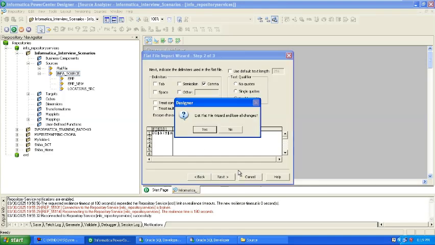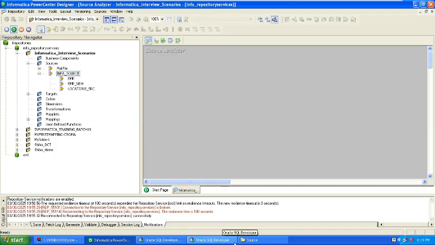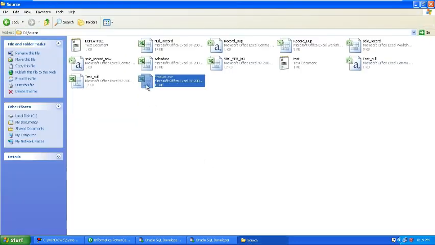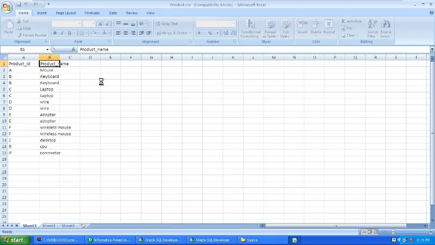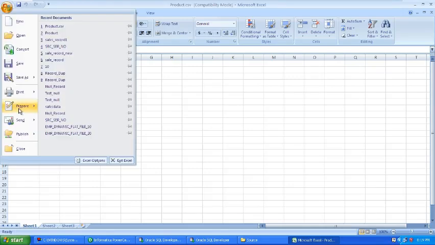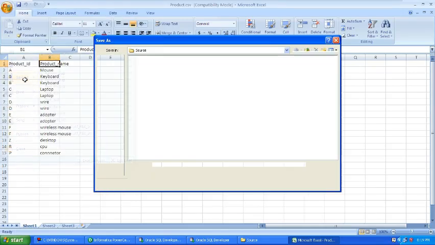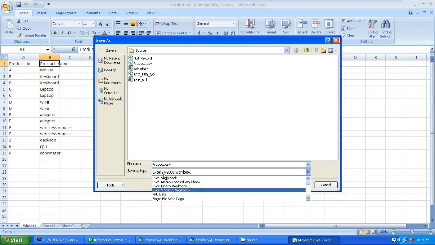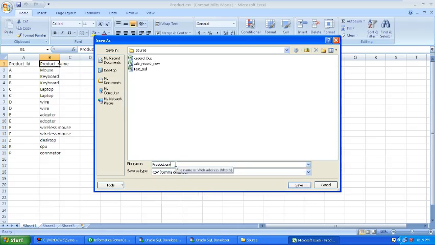Let me try again. Here I select CSV, comma separated.